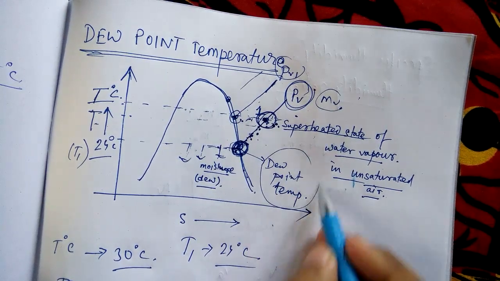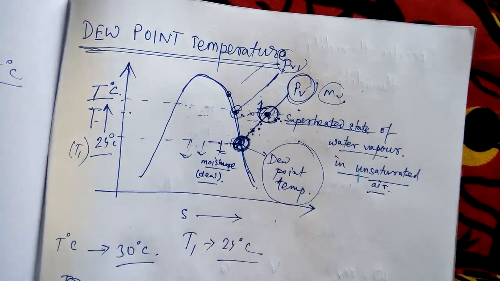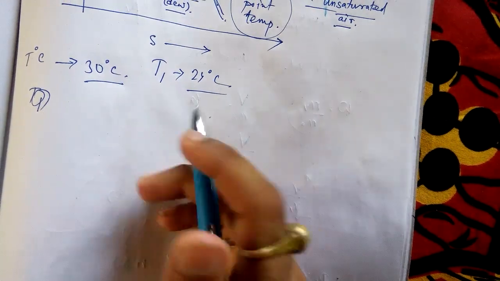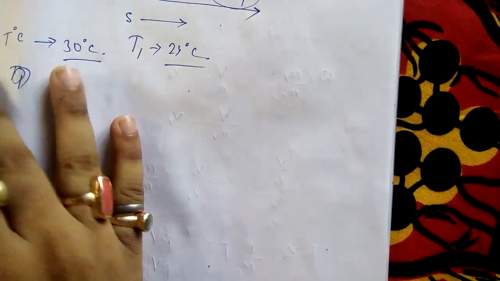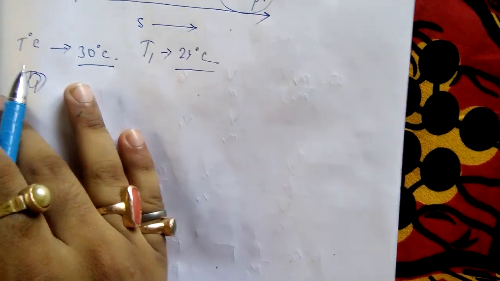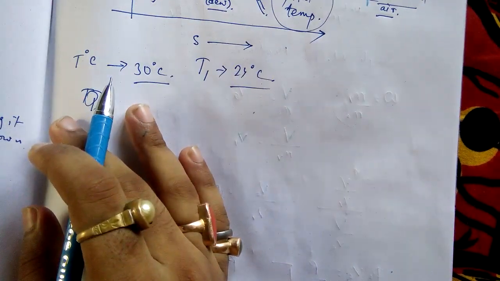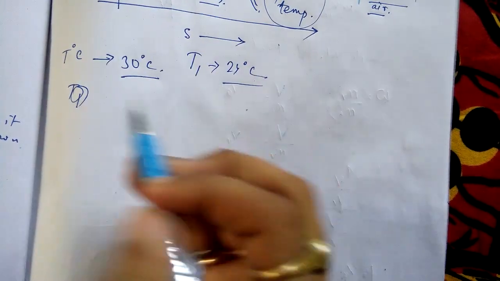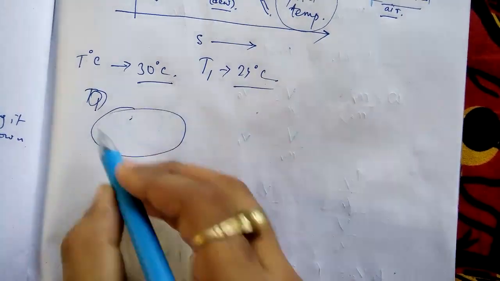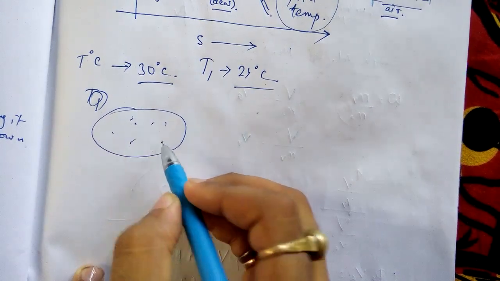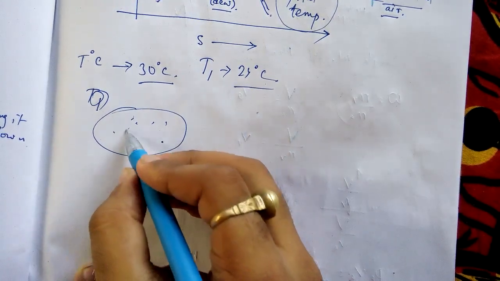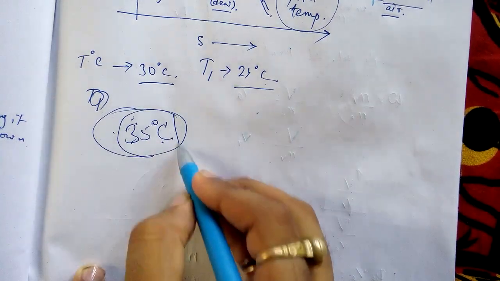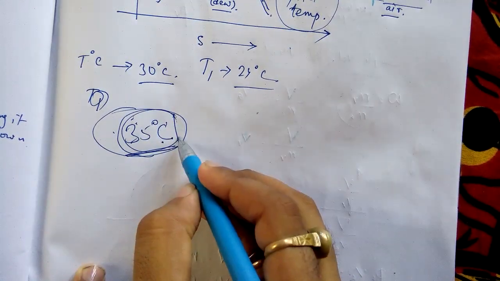You have understood dew point temperature and how dew is forming. You often hear the term dew in the commentary of cricket matches, because dew is a very important factor there. Suppose air is having some amount of moisture and the afternoon temperature is 35 degrees Celsius.